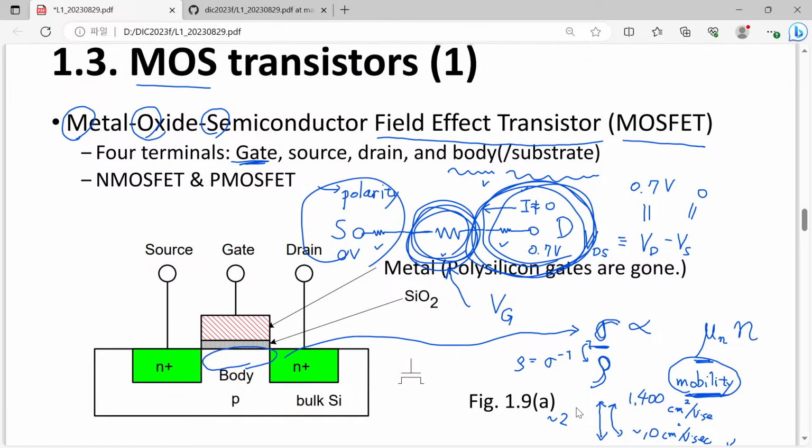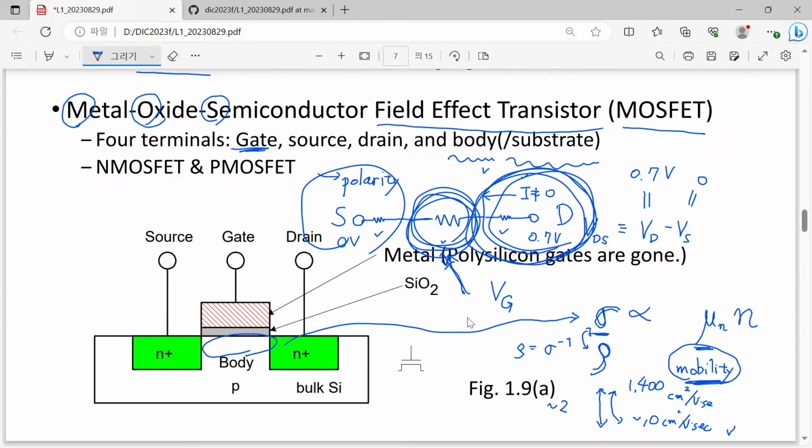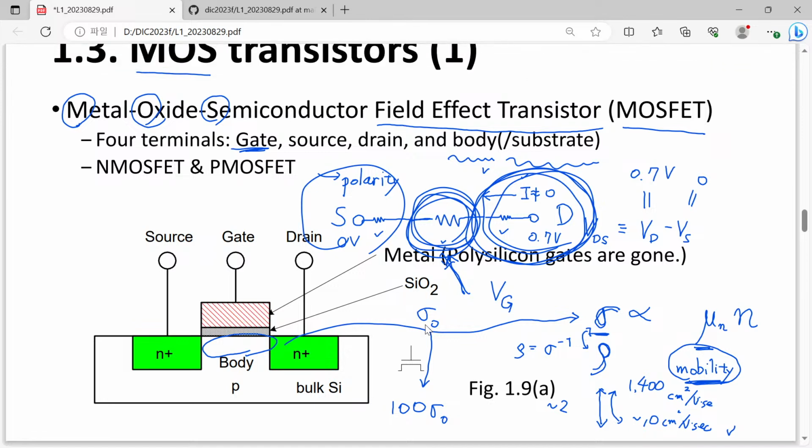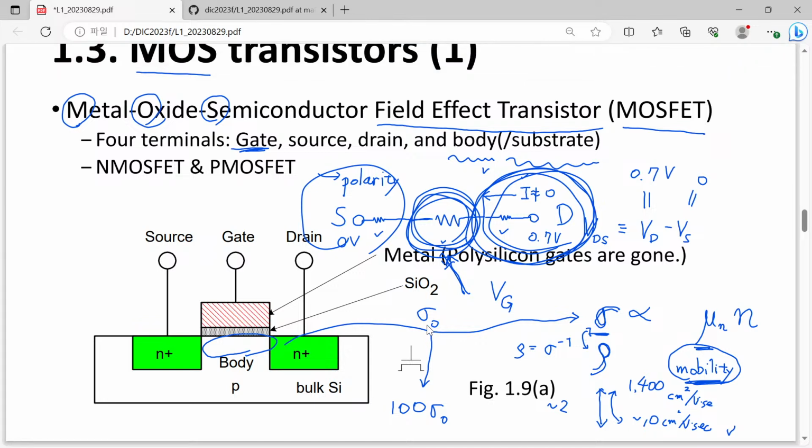And do you want to control your resistance just 100 times? I mean that previously your conductivity was sigma 0 when it was lowly conductive, and now you have, wow, a 100 times more conductive channel. Then what will happen? In this case, your current will change by a factor of 100. So do you like it or you don't like it?